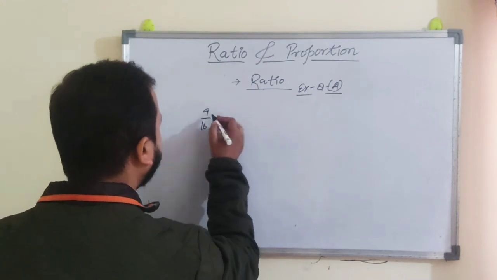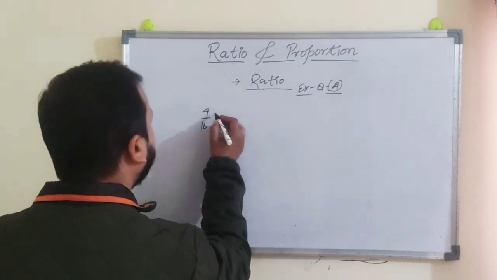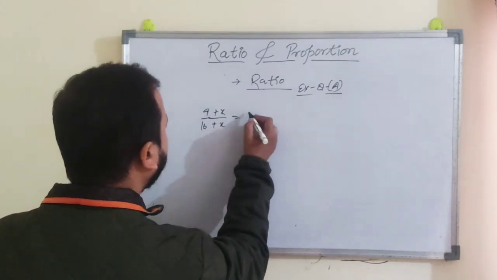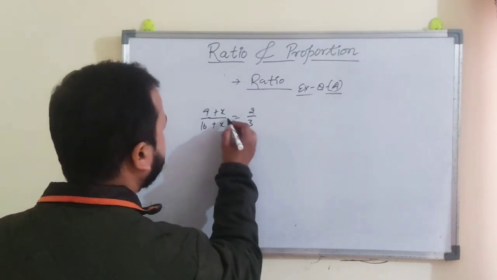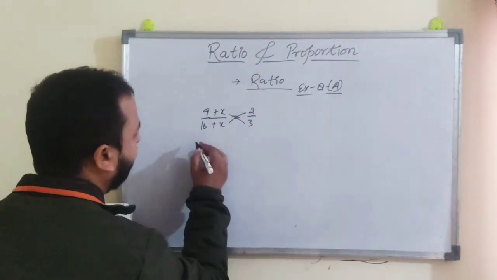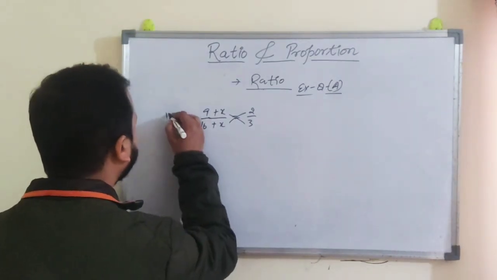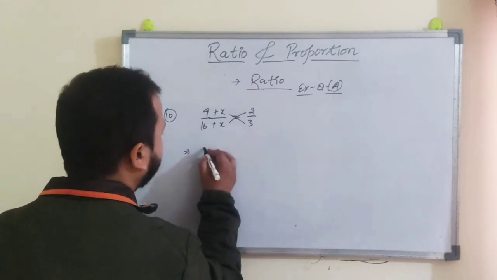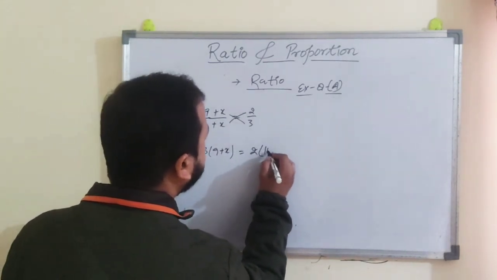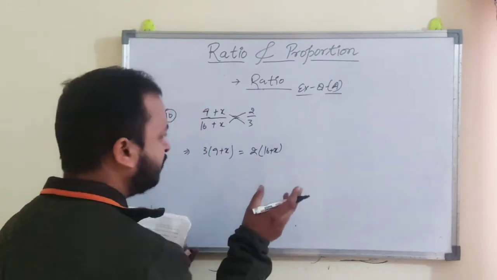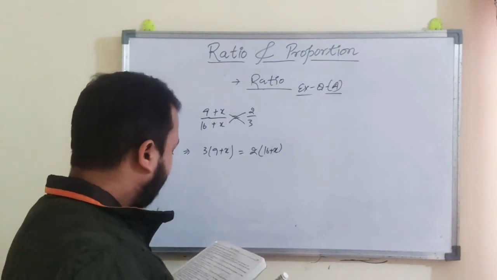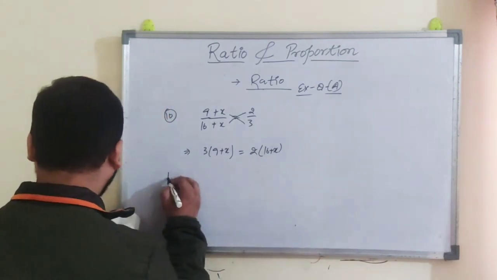So 9:16 is given. If we add x to both numbers, the ratio becomes 2:3. So just do the cross multiplication and find out the value. So 3 into 9 plus x and 2 into 16 plus x. Now you know how to solve this, right? Just solve it.